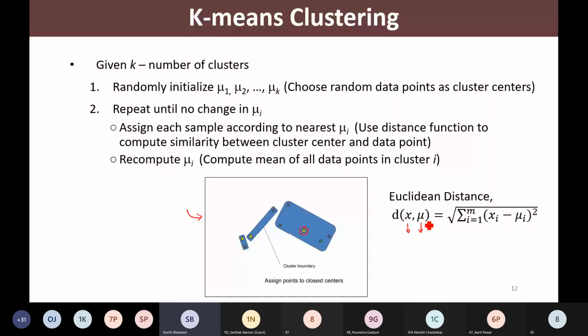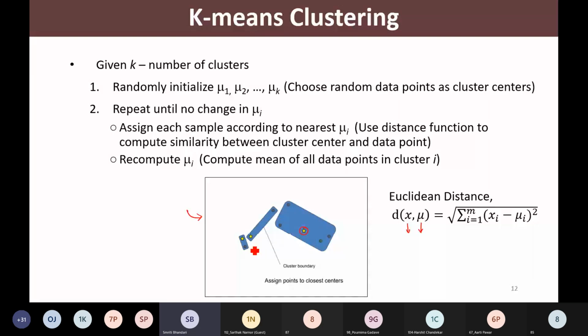See, suppose this point x is described using vector x, and this point, that is the center, is also described using a vector.